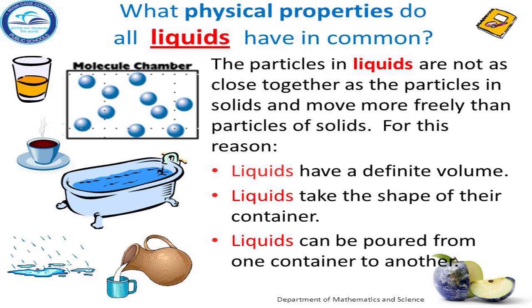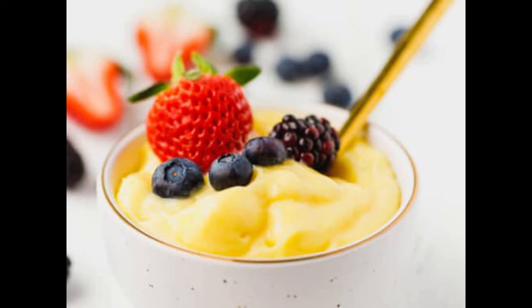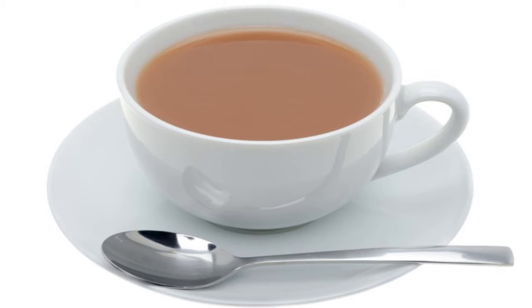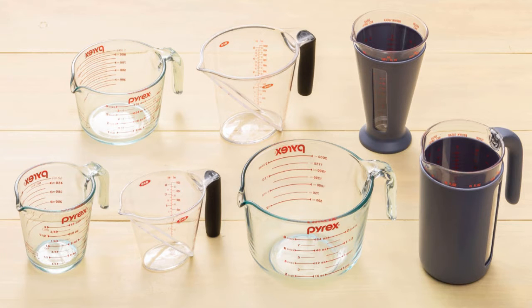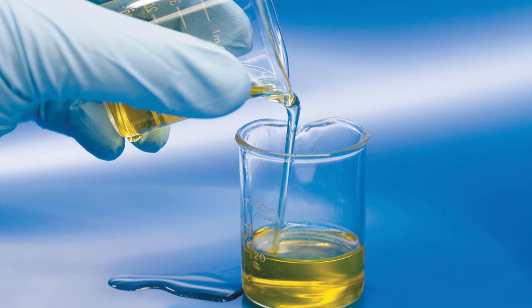Properties of liquid. Liquids can be of different colors and thickness. For example, custard is thicker than tea, so it cannot flow as quickly as tea. Liquid can be measured in a cup, glass, or spoon. Liquid flows from a high level to a low level.